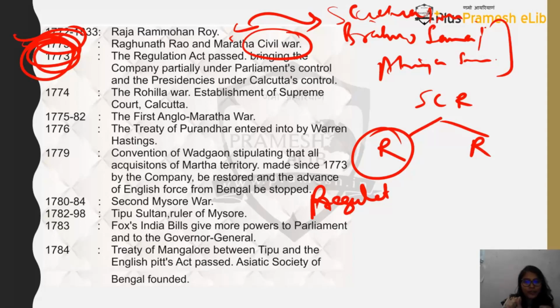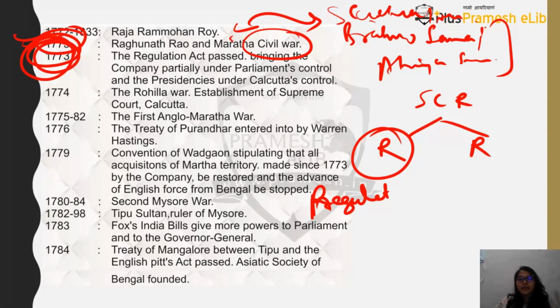Okay, so now what will you think? That there is some mismatch or some corruption happening? That is why the British Parliament decided that they need to regulate or control the English East India Company's affairs, because this company has been given a monopoly of trade with India. So if they are doing corruption, if they are not following the rules and regulations, then their monopoly should be ended. So that is when they decided to pass acts. And why were these acts passed? These acts were passed to control the English East India Company's affairs in India. And who was passing these acts? These were passed by the British Parliament.